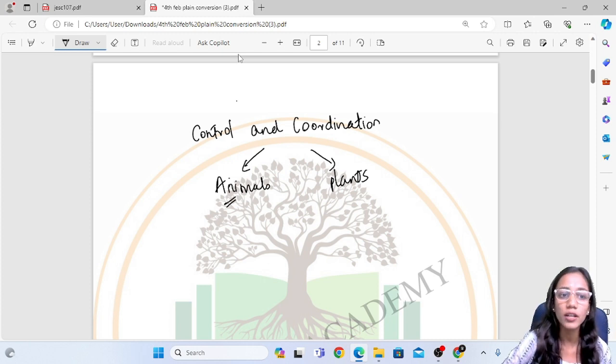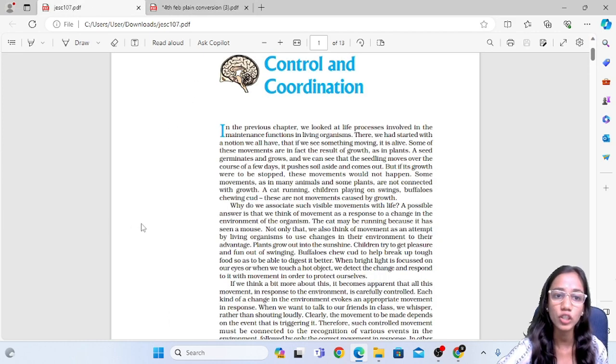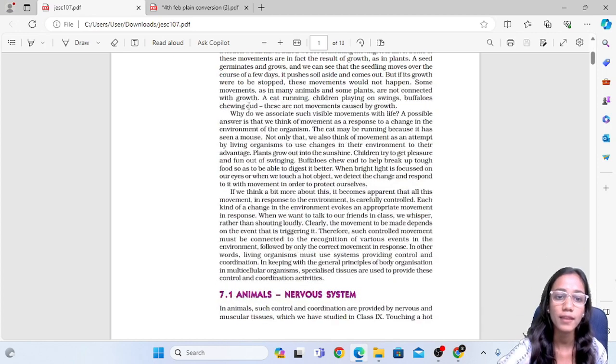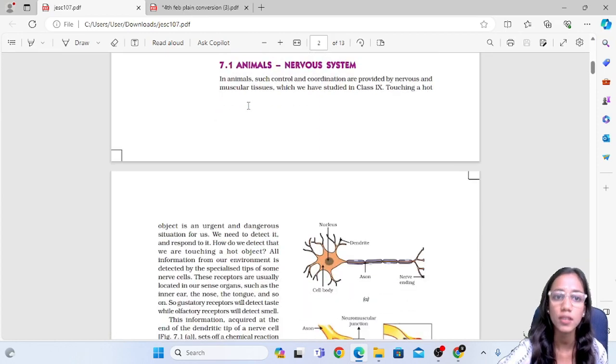When we talk about animals, they require control and coordination for thinking and for their different actions. So do you all know which part of the body is involved in control and coordination? We can see a picture over here, that is the brain. Is it only the brain which is involved for coordination? There is a specialized tissue and a system, like how for digestion we have digestive system, for reproduction we have reproductive system.